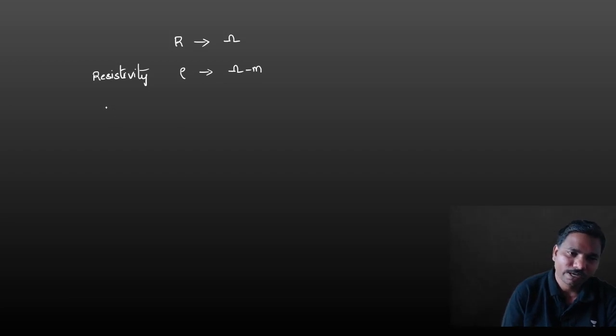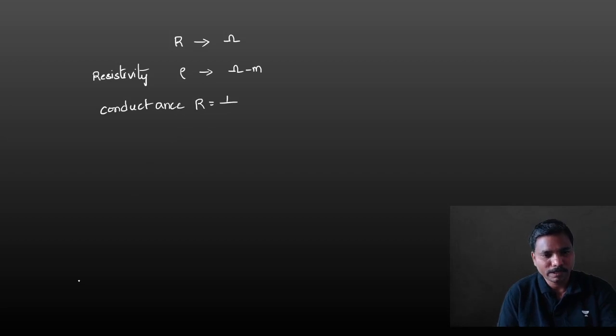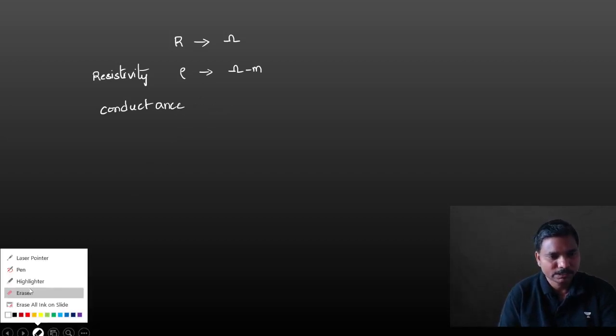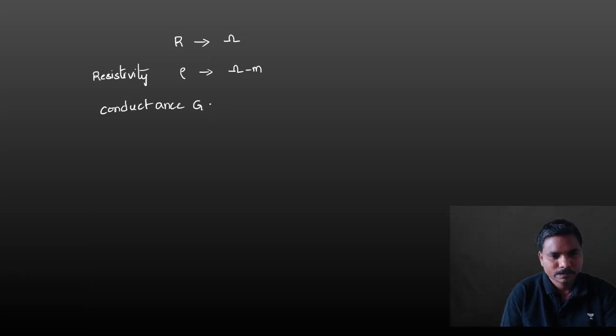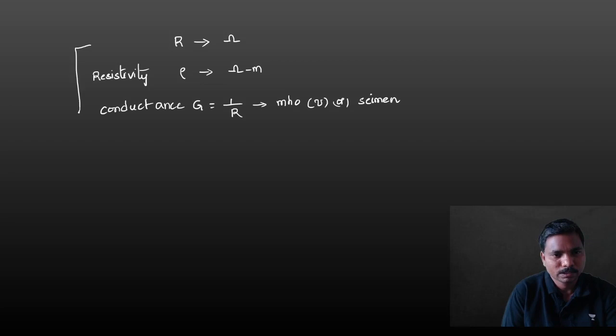In the same way, conductance G is equal to 1 by R, that is 1 by ohm, that is mho or Siemens. These two are inversely proportional.